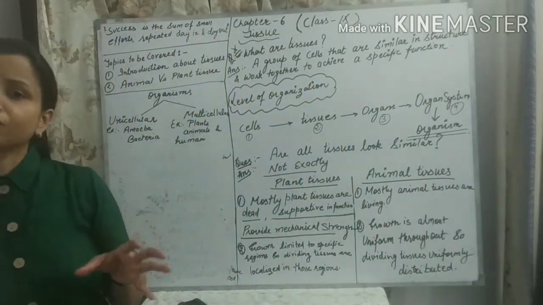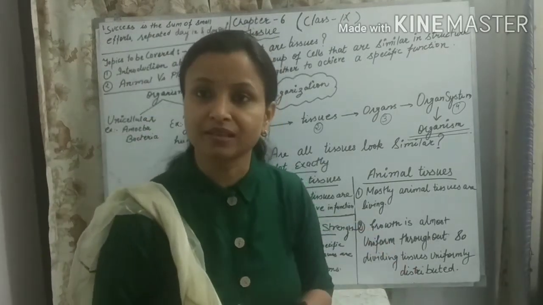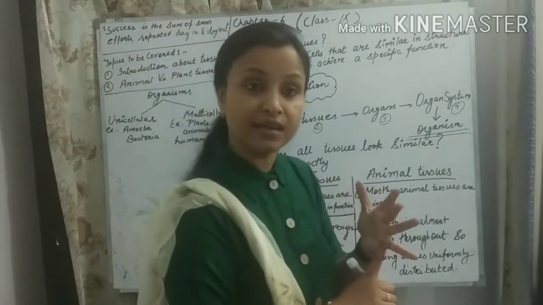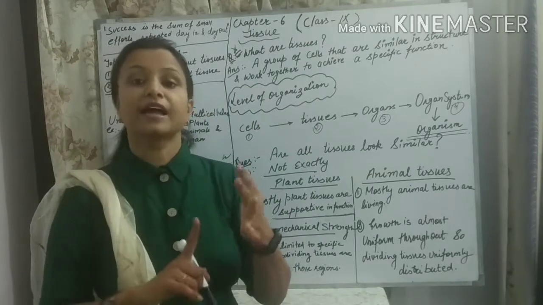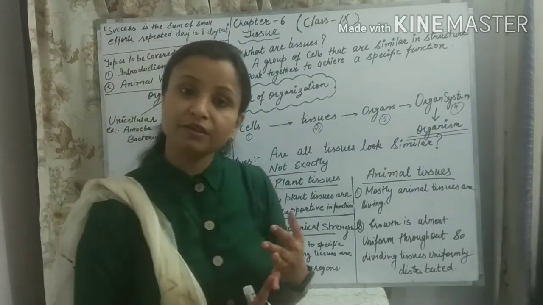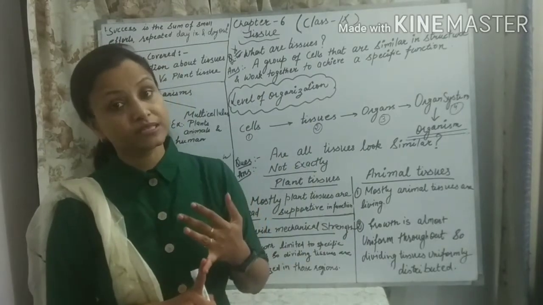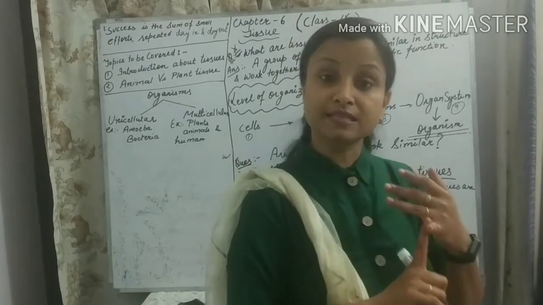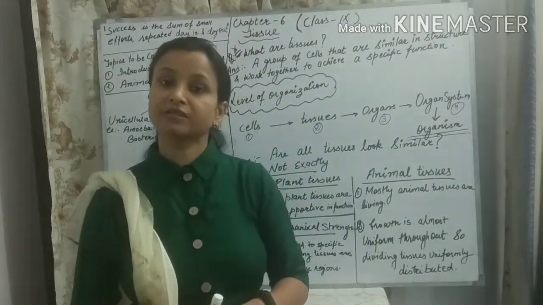No, they are not the same. We have read so many differences between plant and animal cells. Can you recall those differences? Number 1, the plant cell has a cell wall as its outermost layer. The animal cell does not have a cell wall; it has a cell membrane as the outermost layer of the cell. The second most common difference: the plant cell has a single, very large vacuole in the center of the cell.